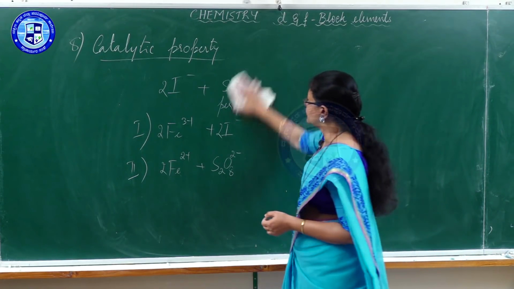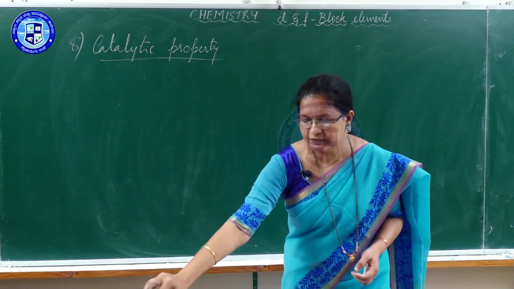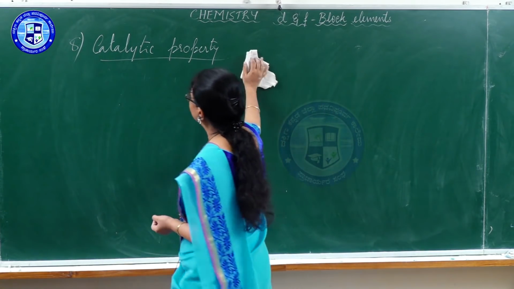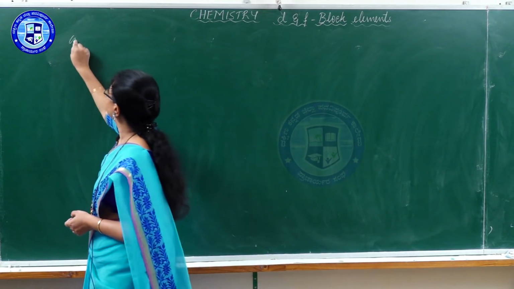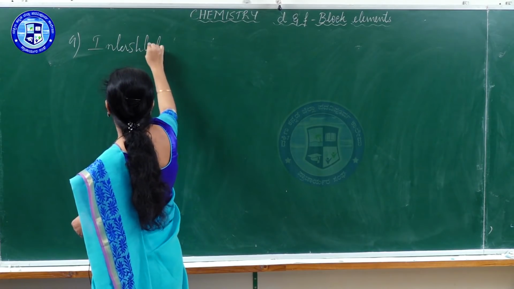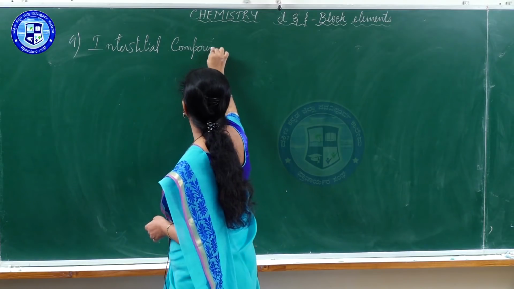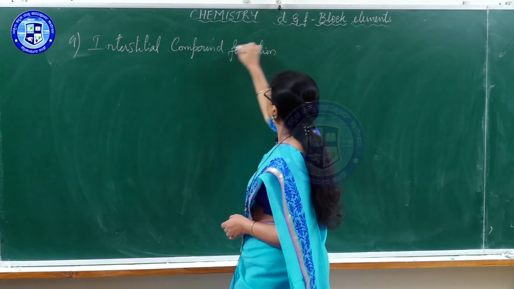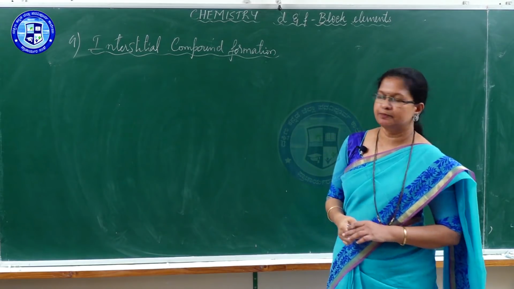There are 2 more reasons we said, even including the surface area. That is the 8th property. We will have the 9th one, which is interstitial compound formation. What are interstitial compounds?